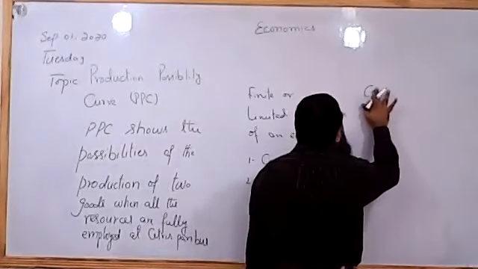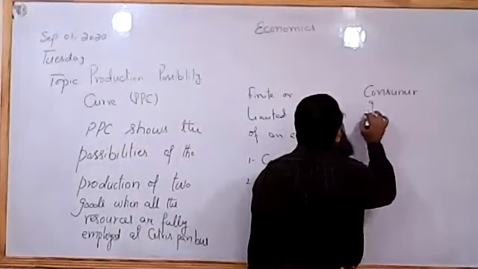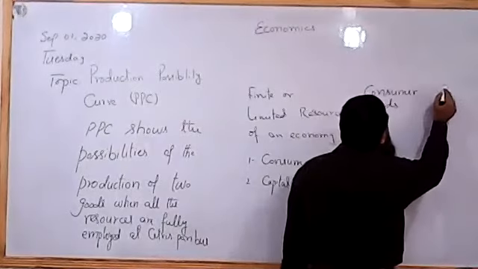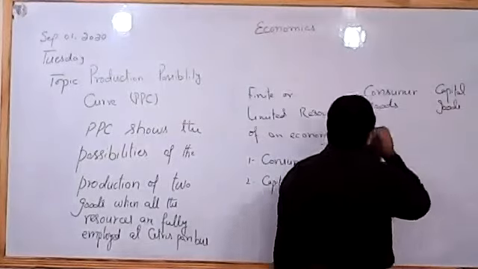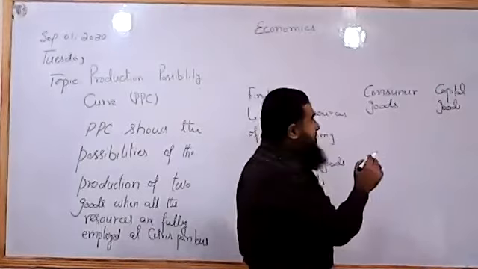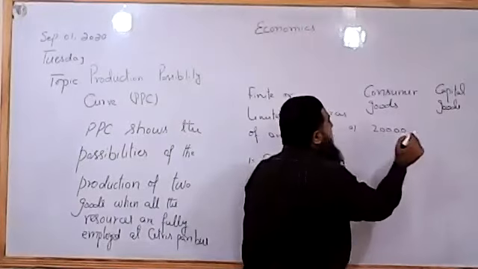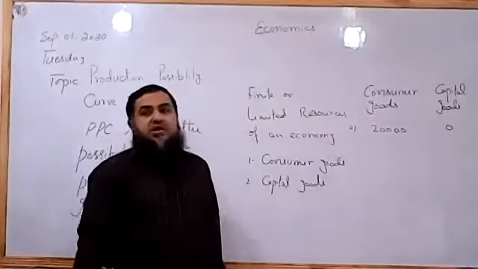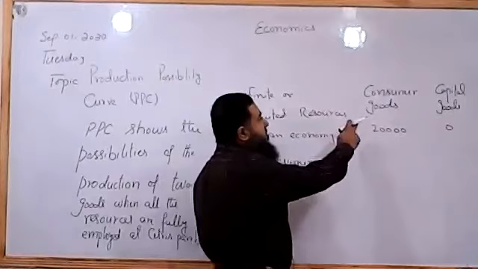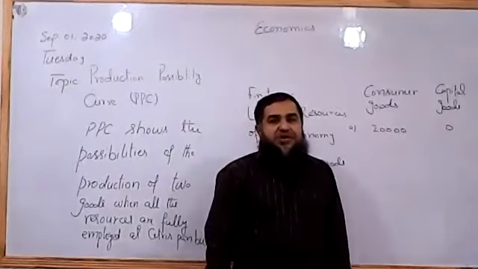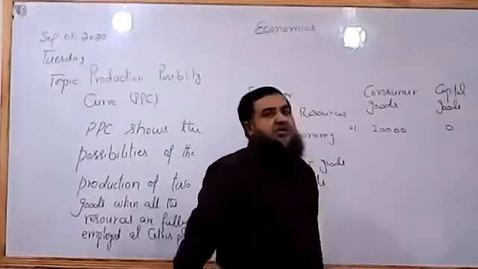I am going to have a table first of all to draw a PPC. Consumer goods are in one column, and at the same time I am going to have capital goods in the other column. When all the resources are employed, what happens? It is going to produce 20,000 of consumer goods, and no capital goods are produced. All the resources, whatever labor, land and capital are available, are employed in the production of only consumer goods. And the opportunity cost of producing all the 20,000 of consumer goods is that we have sacrificed all the capital goods.